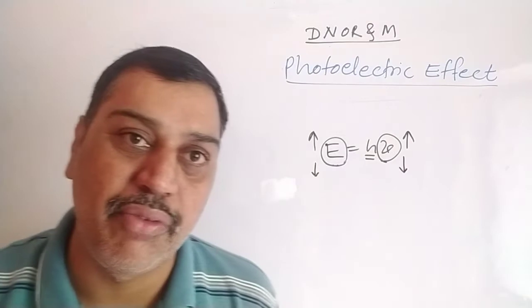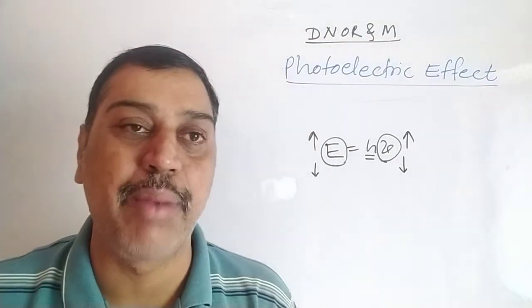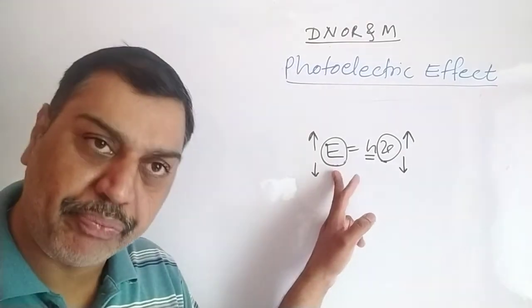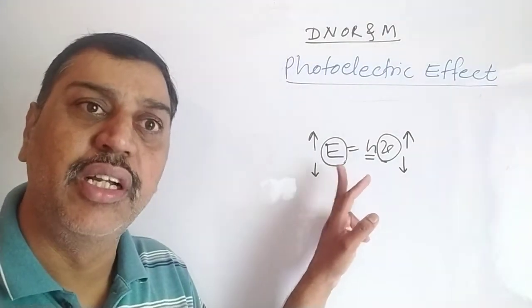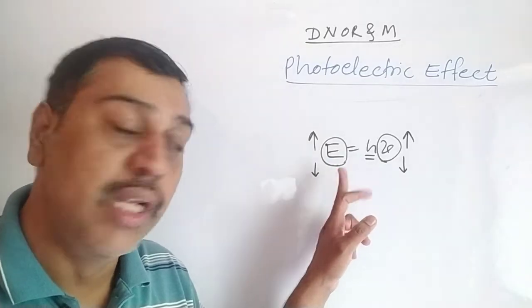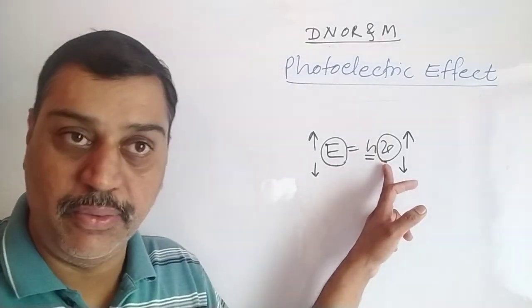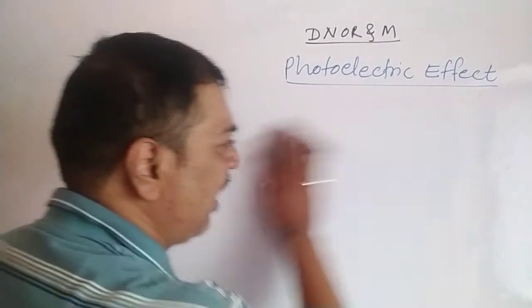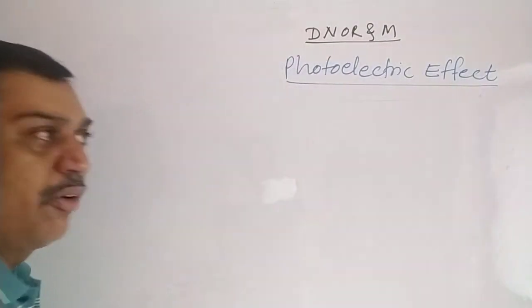So this is nothing but the formula given by Max Planck's quantum theory, which says that the energy of a single packet of energy, which is said to be a photon, depends on frequency only. That is nothing but Planck's quantum theory. So the same they try to explain in the introductory part.